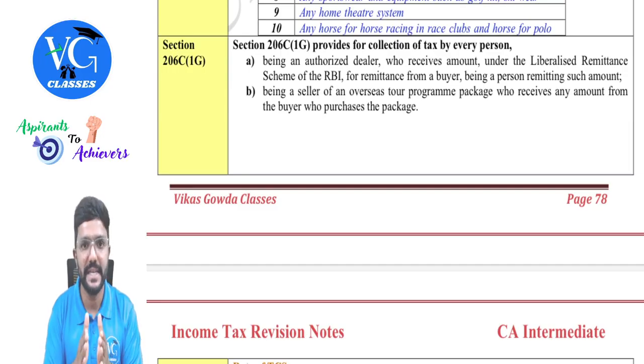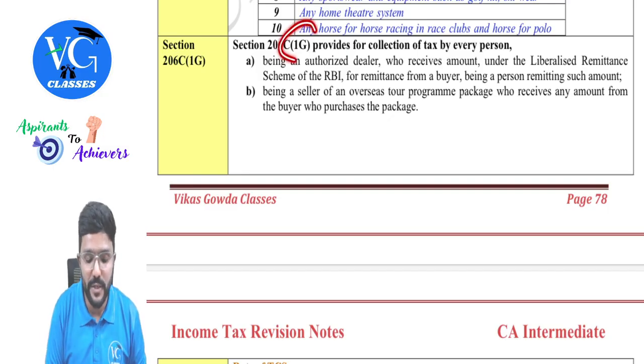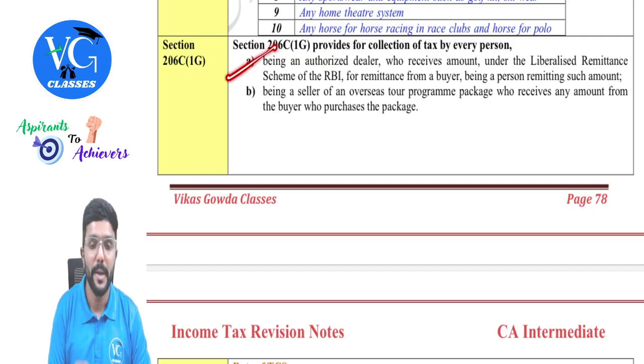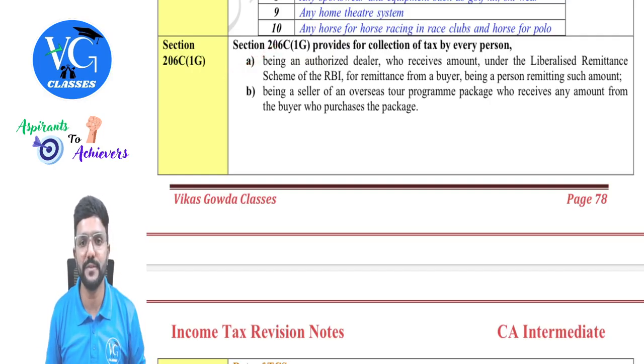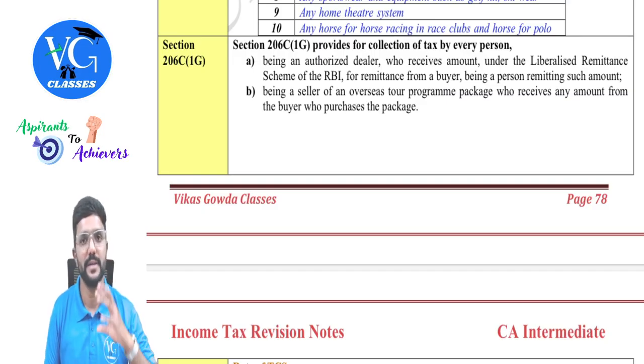Section 206C subsection 1G provides collection of tax by every person in two scenarios. First one, being an authorized dealer who receives an amount under the Liberalized Remittance Scheme, in short LRS, of the RBI, for remittance from a buyer, being a person remitting such amount. Means remitting the amount outside India as per the LRS scheme of RBI.